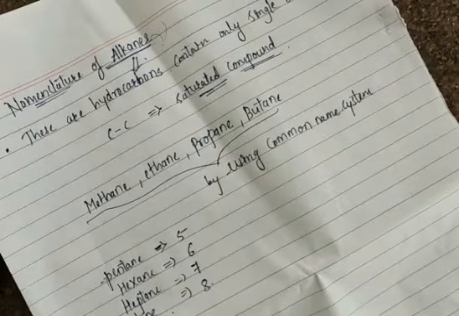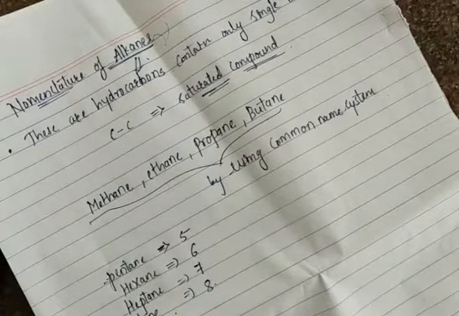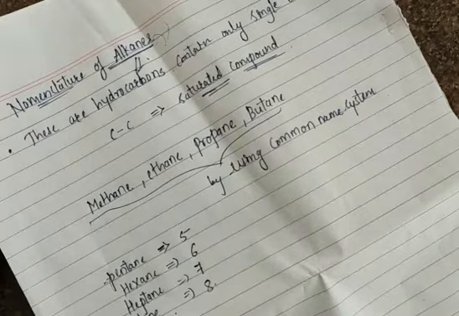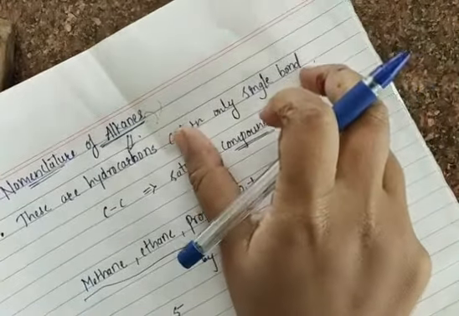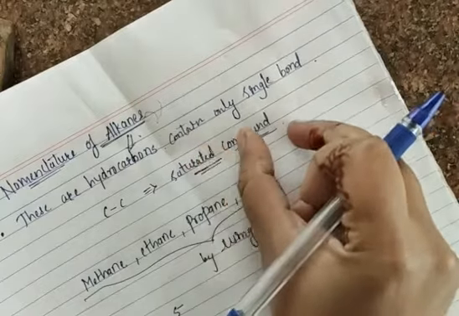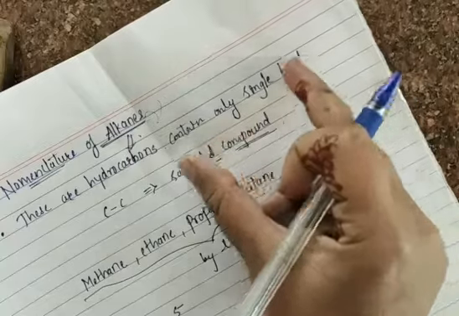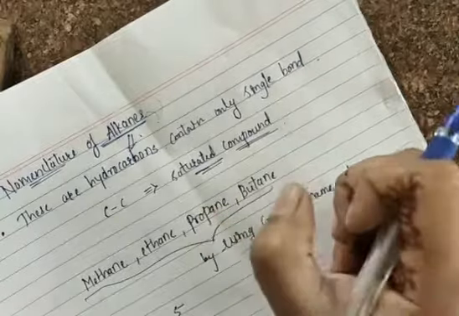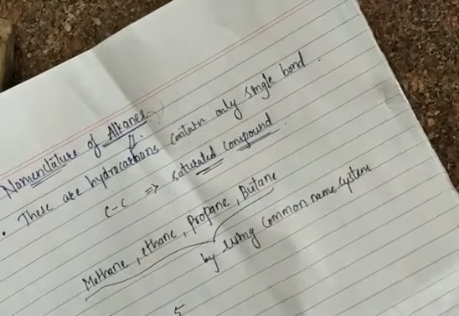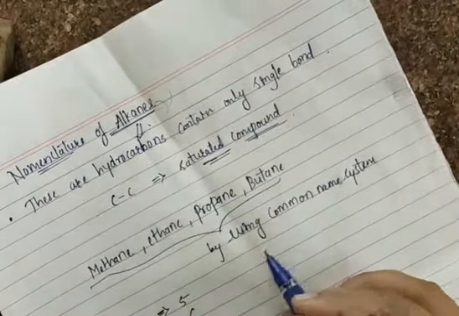In the nomenclature of alkane compounds you have to remember that alkanes are also called hydrocarbons because they are made up of hydrogen and carbon, and they also contain carbon-carbon single bonds. For this reason, we call alkane compounds saturated compounds. Initially, when we start to give names to organic compounds, the starting four names are methane, ethane, propane and butane, which are derived from the common name system.